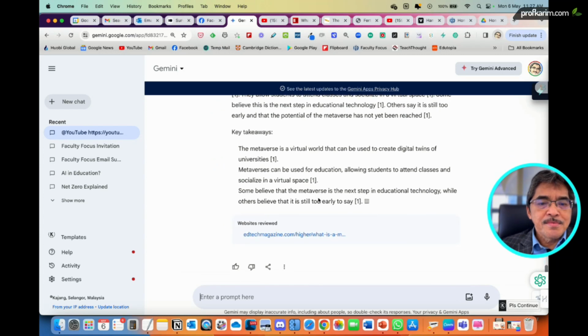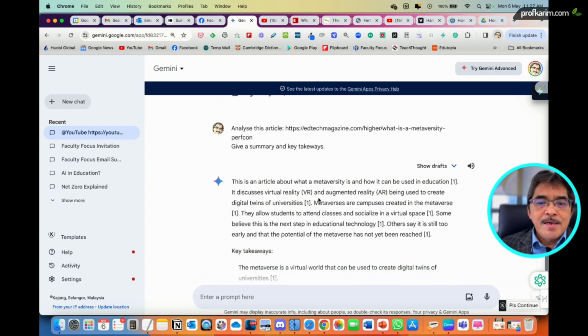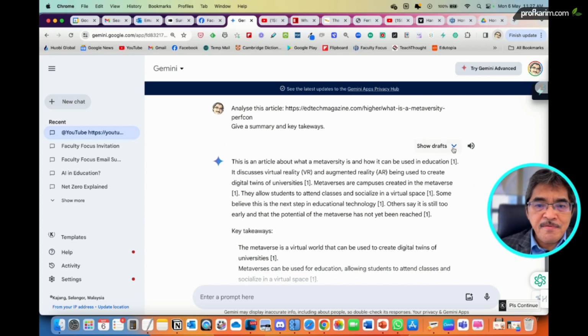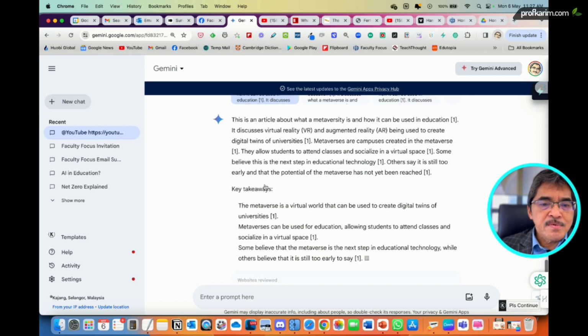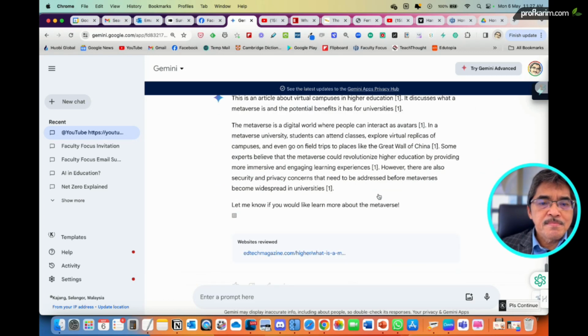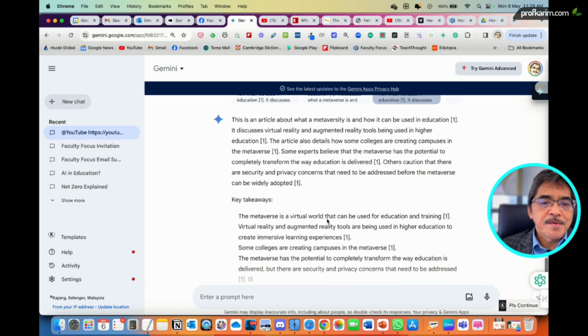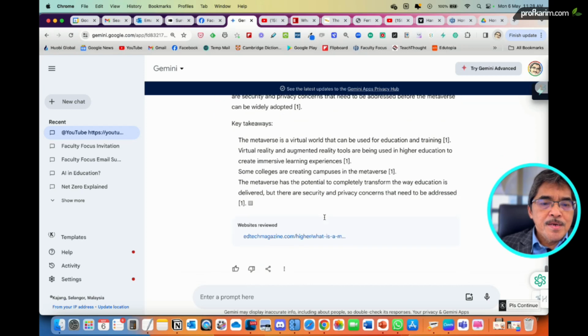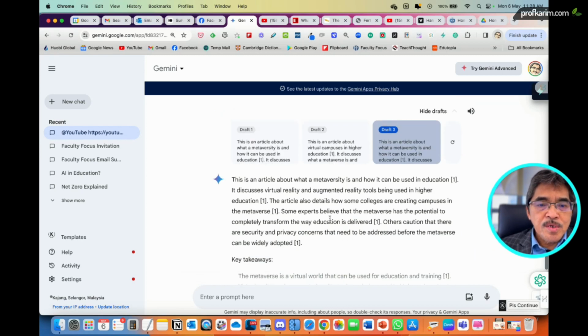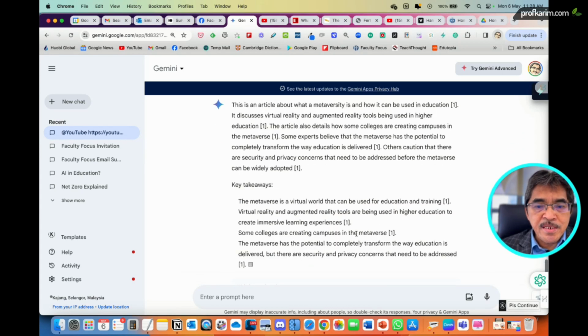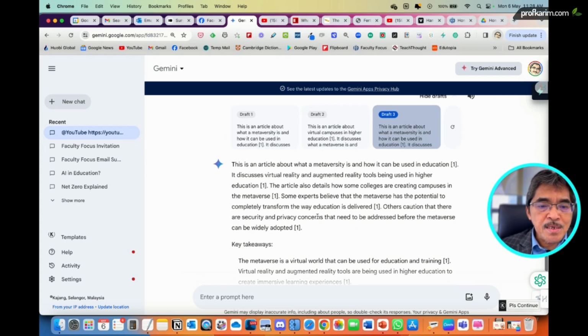All right, so yeah, you can see here it gave three drafts of the summary. First draft, which is this one, second draft, and the third draft. Okay, and Gemini also will give the links to the references that it cites in the summary.